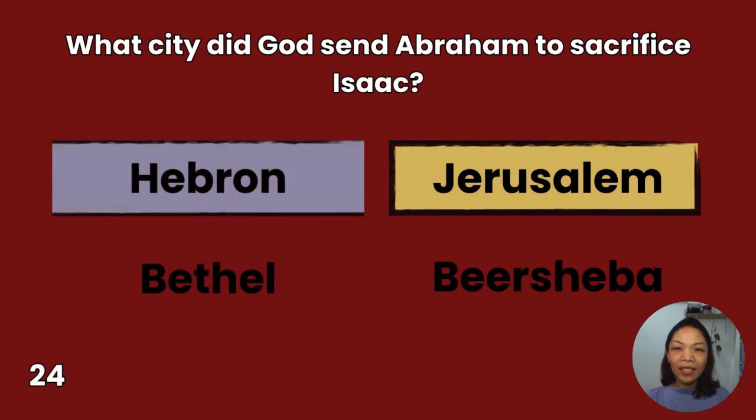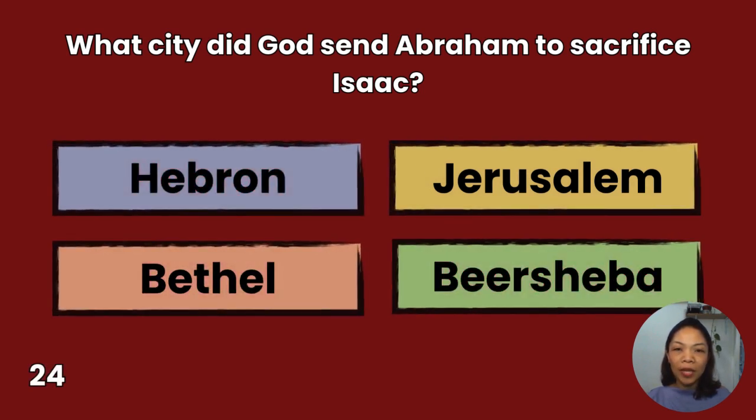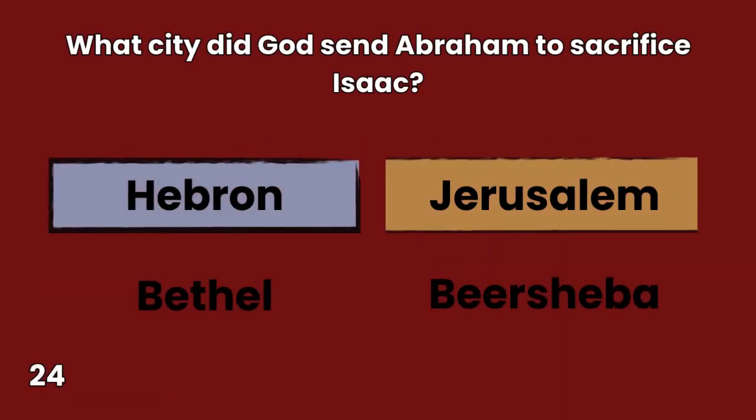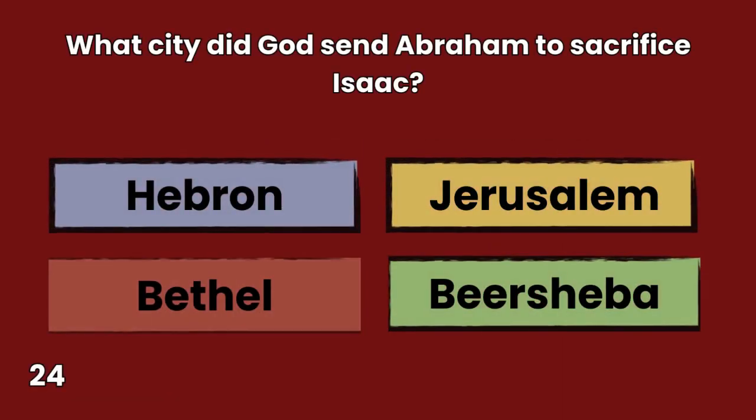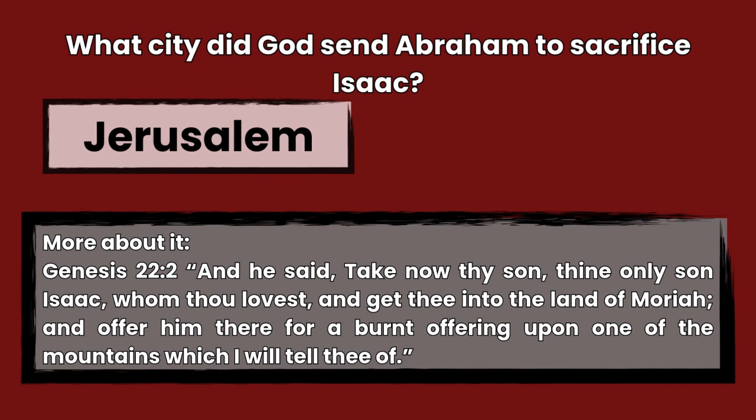24. What city did God send Abraham to sacrifice Isaac? Hebron, Bethel, Jerusalem, Beersheba. You have 10 seconds to answer. The answer is Jerusalem, Genesis 22:2. And he said, Take now thy son, thine only son Isaac, whom thou lovest, and get thee into the land of Moriah, and offer him there for a burnt offering upon one of the mountains which I will tell thee of.